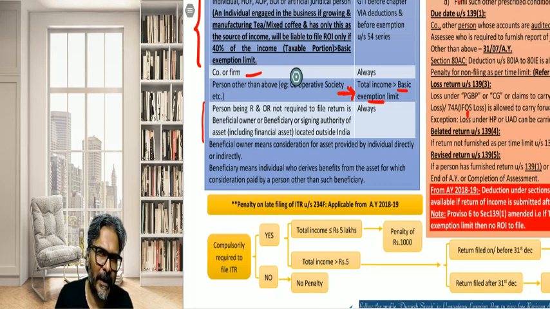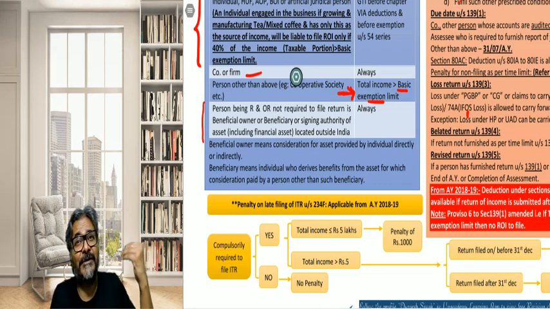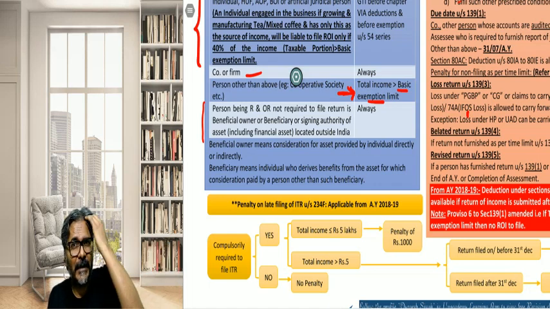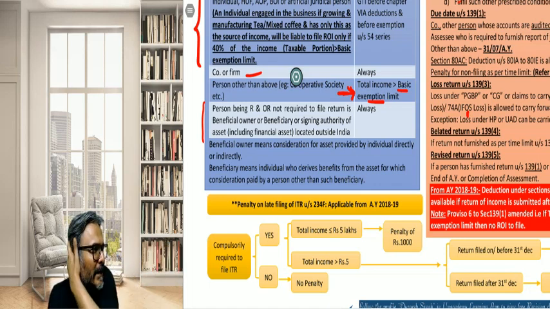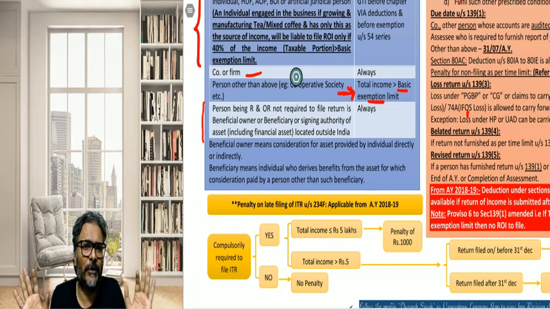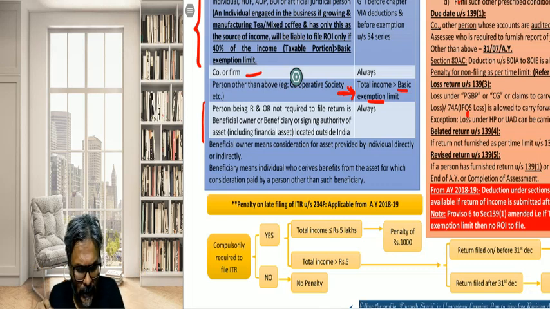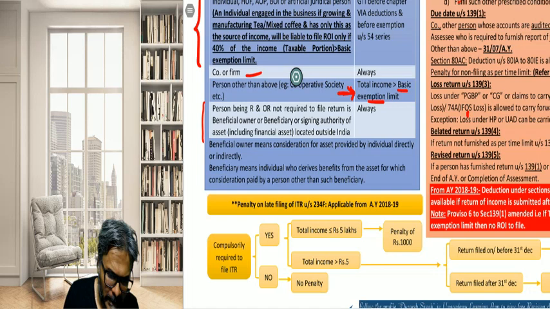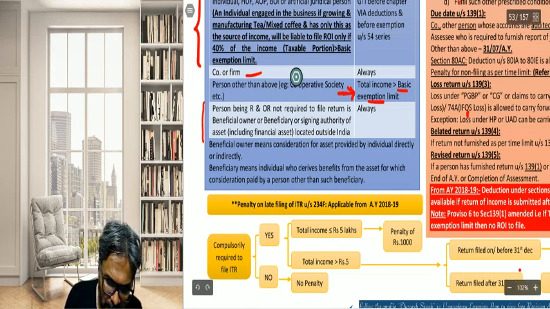Now if Mr. Y is not otherwise obligated to file the ROI, because of this particular provision, will Mr. Y be under the obligation to file the ROI? And the answer is yes. The only factor, students, is that the property should be a foreign asset. So the asset which has been transferred to the trust should be a foreign asset. That is the only criteria or threshold that needs to be looked at. I hope that all of you are through with this particular point. Fine, friends. So just keep this proposition in mind in this context.